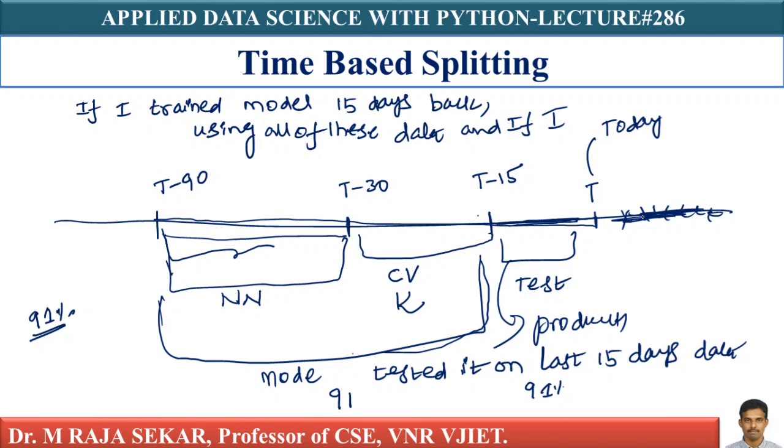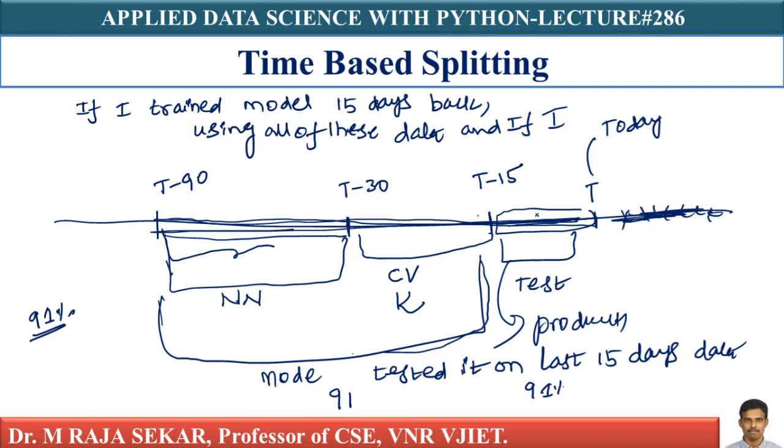In random splitting, my test data comes from all over the place. On the contrary, here my test data comes only from sequential time, the last 15 days, recent data.